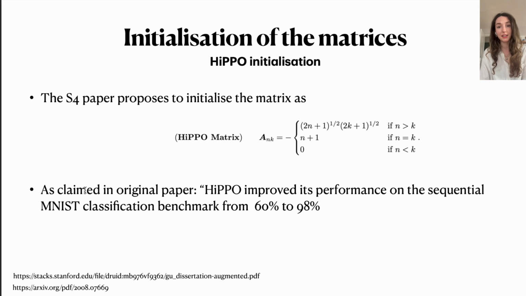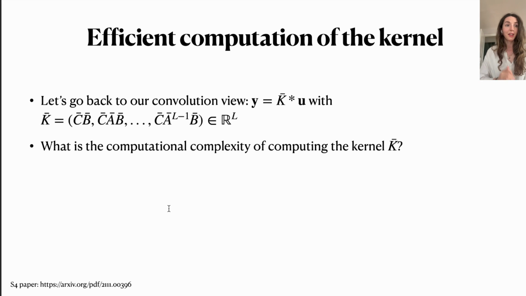And the Hippo initialization improves the performance quite a bit. For example, as quoted from the original paper, on sequential MNIST, we go from 60% to 98%. Okay, and then we get to the third problem, which is how do we efficiently compute the kernel?